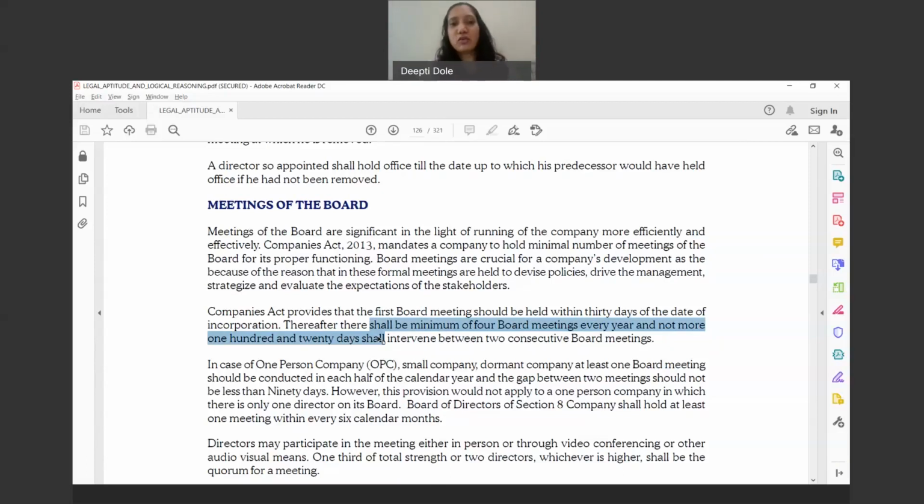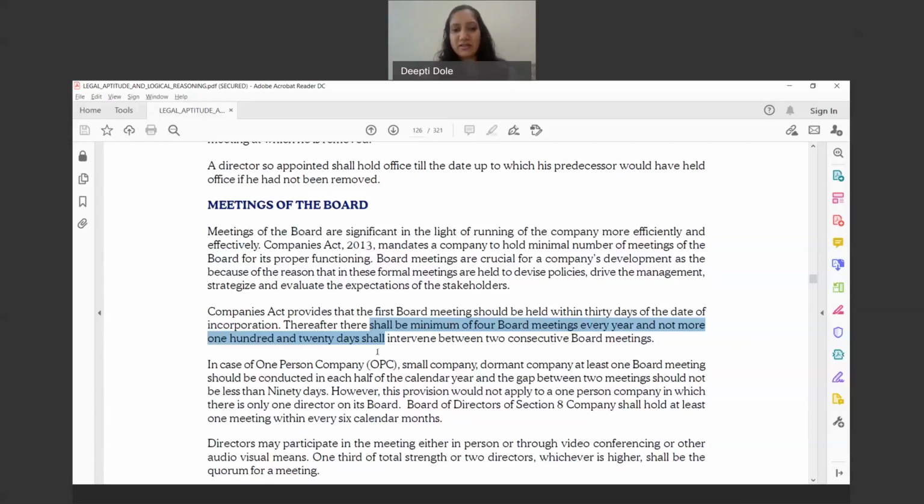So what does this mean? If the board of directors meet on, say, 1st of June, and then they meet directly on 31st of December, have they complied with the provision? The answer is no, because 120 days have lapsed and the meeting has not taken place. So that's why every year there must be a minimum of four board meetings